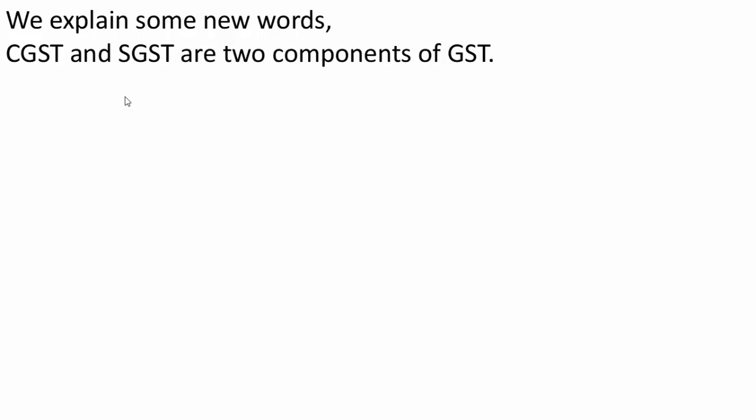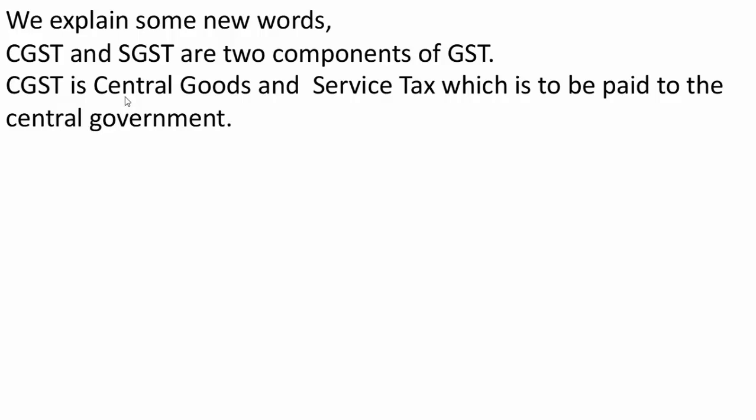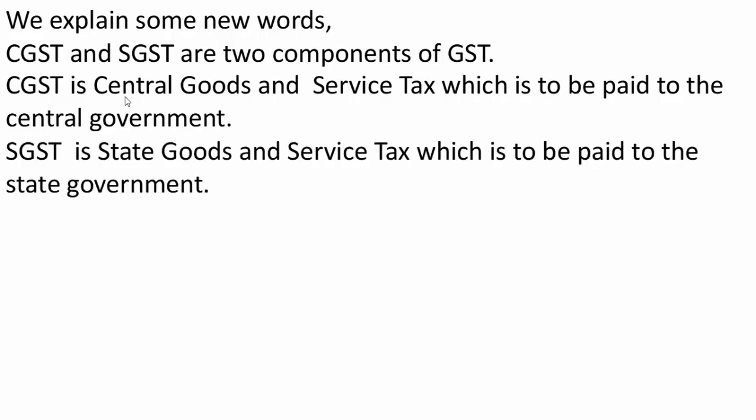GST has two main components, CGST and SGST. What are CGST and SGST? CGST is nothing but the Central Goods and Service Tax, which is to be paid to the central government. It is called CGST. SGST is the State Goods and Service Tax, which is to be paid to the state government. Keep in mind that CGST is paid to the central government and SGST is paid to the state government.